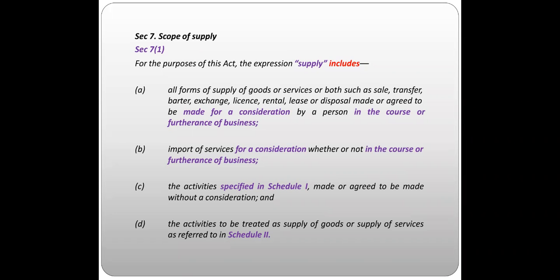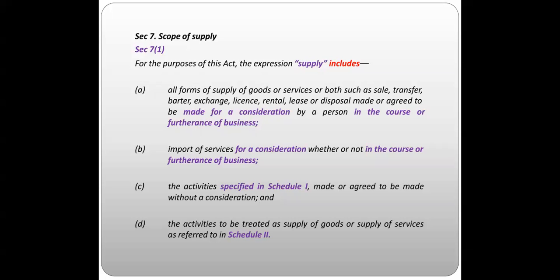Section 7 subsection 1 of CGST Act says: for the purpose of this Act, the expression supply includes the following things, like all forms of supply of goods or services or both, such as sale, transfer, barter, exchange, license, rental, lease, or disposal made or agreed to be made for a consideration by a person in the course of furtherance of a business. So anything you are doing, why? For the sake of a business, whether it is exchange, barter, license, rental, all these things include supply.